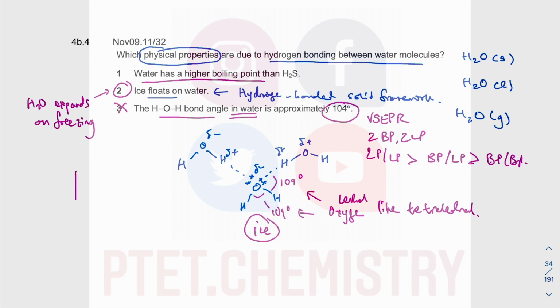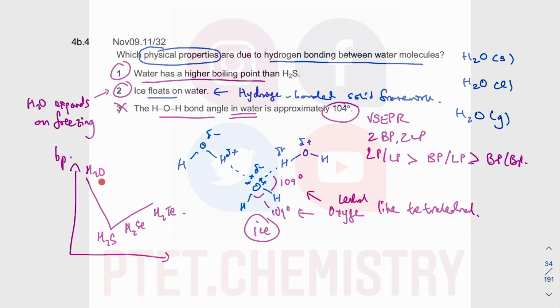I'm sure you've seen the really popular kind of diagram where this is to do with boiling point. You talk about the H2O, H2S, H2Se, H2Te. The only reason why this one is not at the bottom is a result of hydrogen bonding. Structure and bonding, simple molecular structure. What kind of intermolecular forces exist between the water molecules that you need to break, okay? So only 1 and 2 are correct, so the answer will be B, okay?